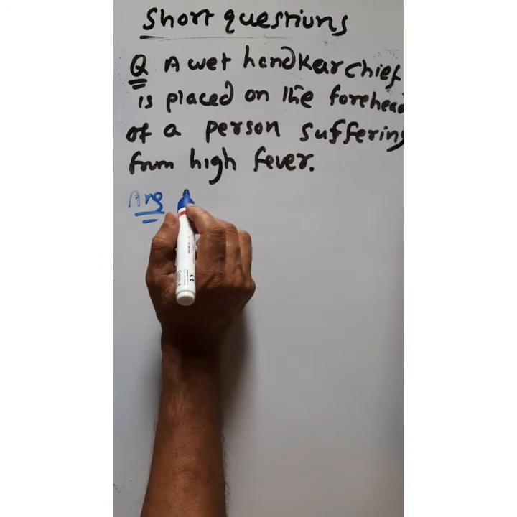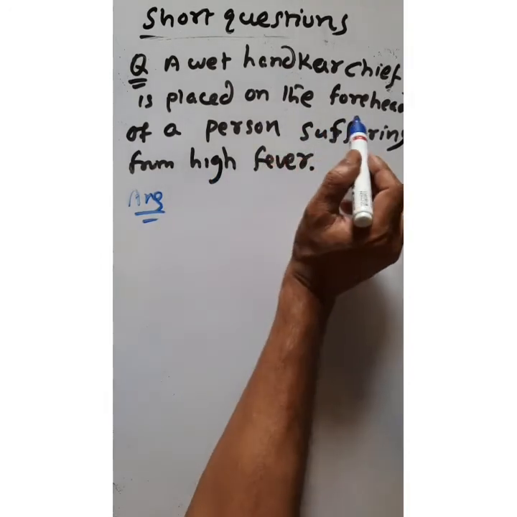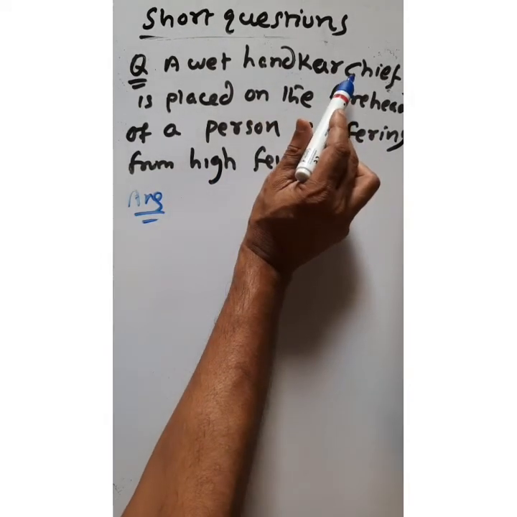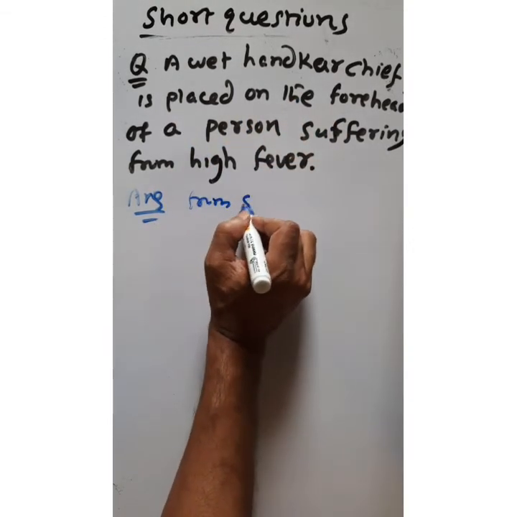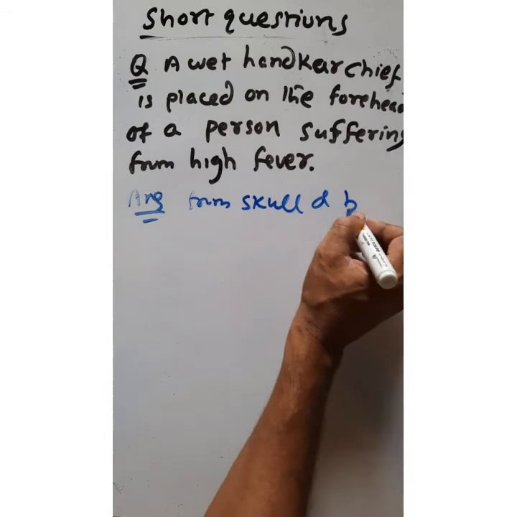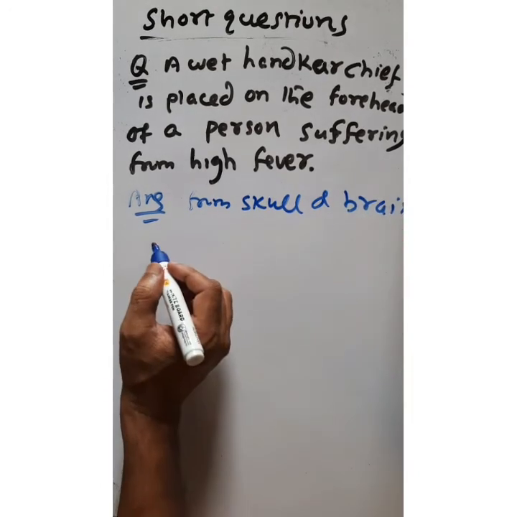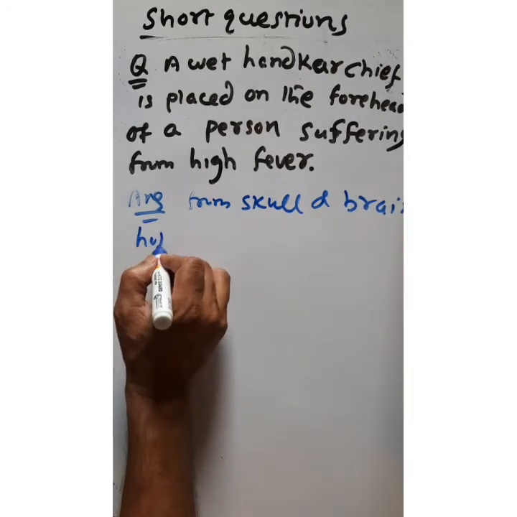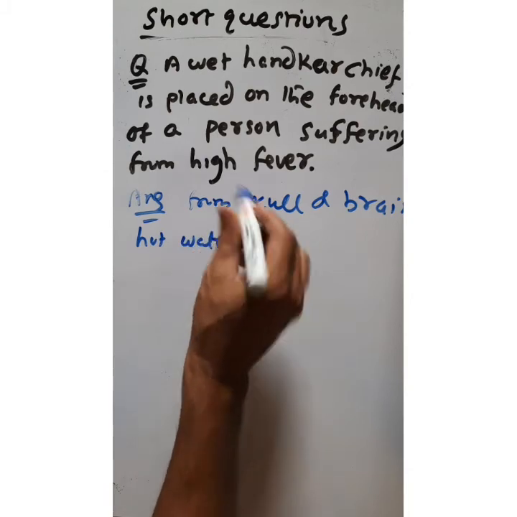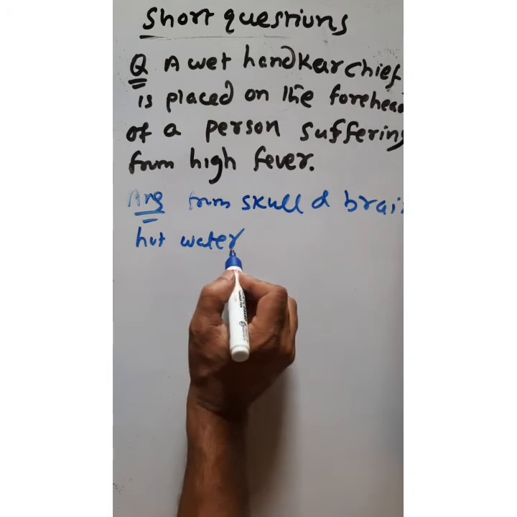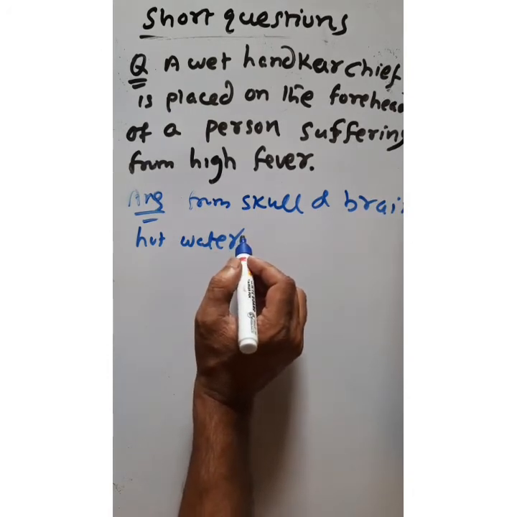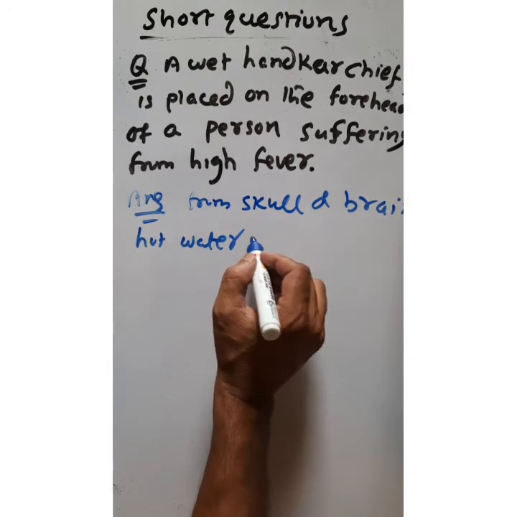The cold water on the handkerchief absorbs the heat energy from the skull and brain of a person, and when it absorbs the heat, it becomes hot water. Now that hot water will be evaporated.